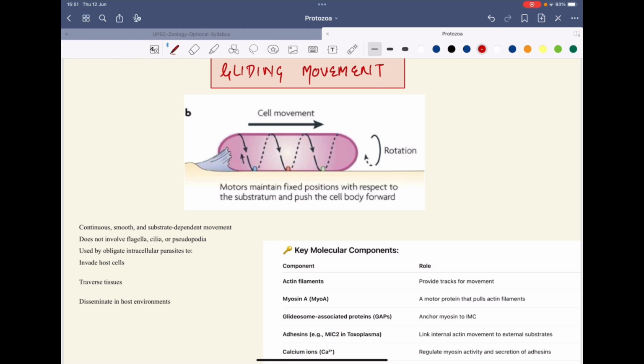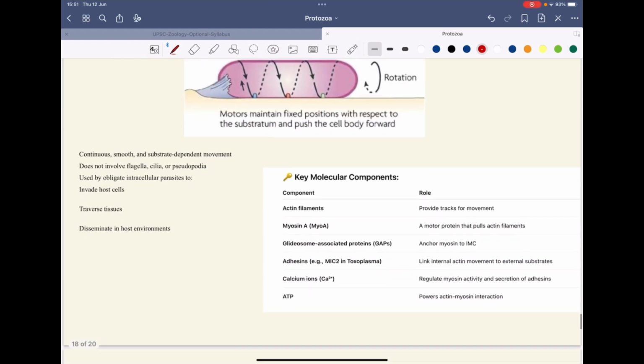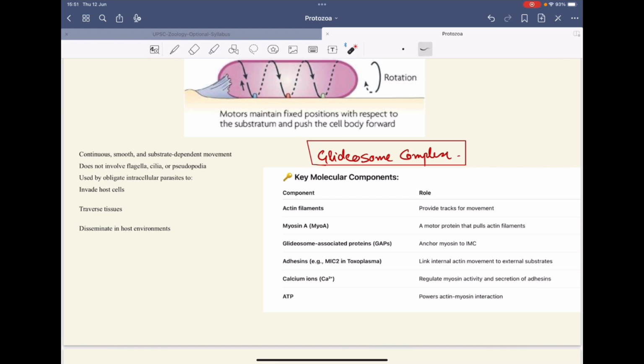Then we have four types of motion, that is the gliding movement. Gliding movement involves the glideosome complex. There is a proper motor that maintains a fixed position with respect to the substratum, and it pushes the body forward. Now this motor contains actin filaments and myosin filaments, and it is a continuous, smooth, and substrate-dependent movement. It does not involve flagella, cilia or pseudopodia.